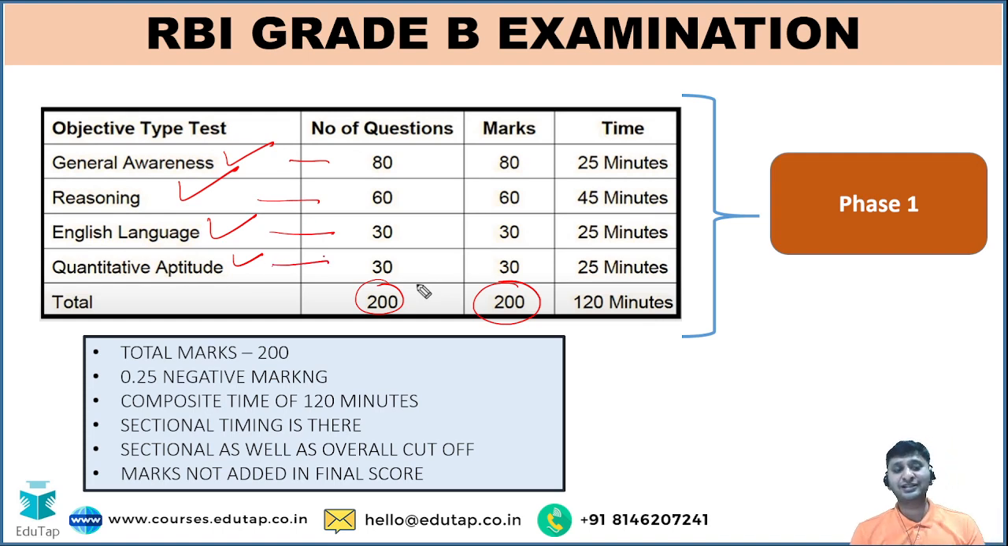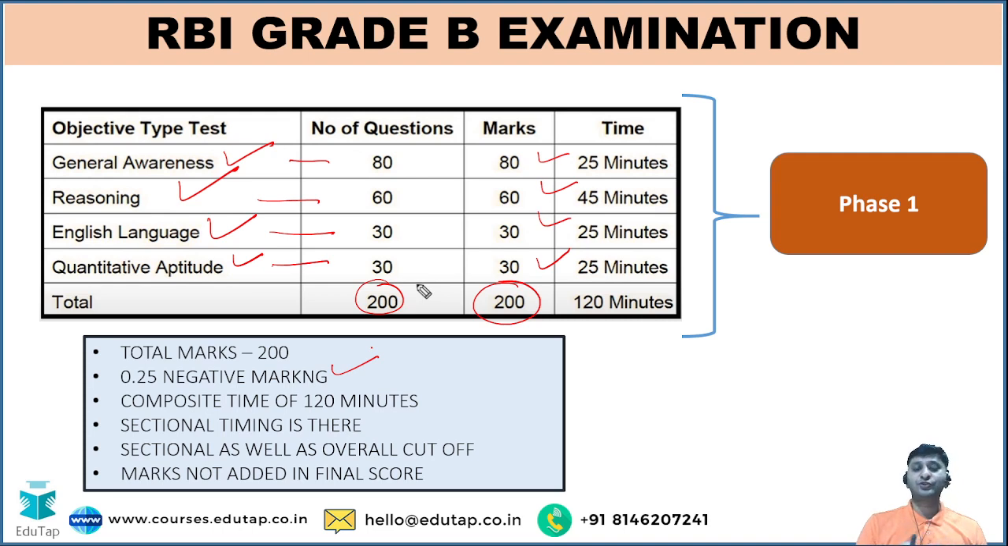And there is a sectional timing also. For GA 25 minutes, reasoning 45 minutes, English 25 minutes and quantitative aptitude 25 minutes. So sectional timing is something very important that you should consider, because only based upon this should you practice all your mock tests. There is negative marking also, which is 1/4, right?